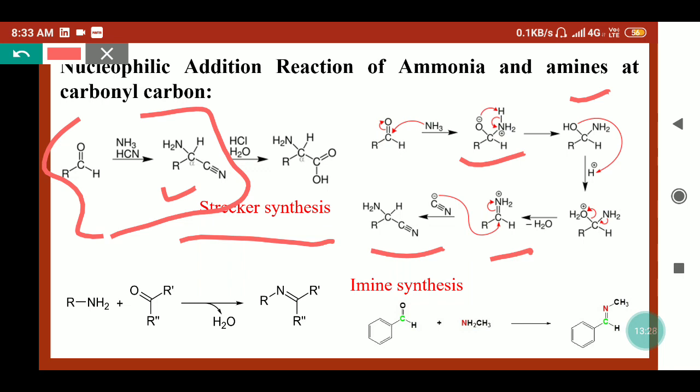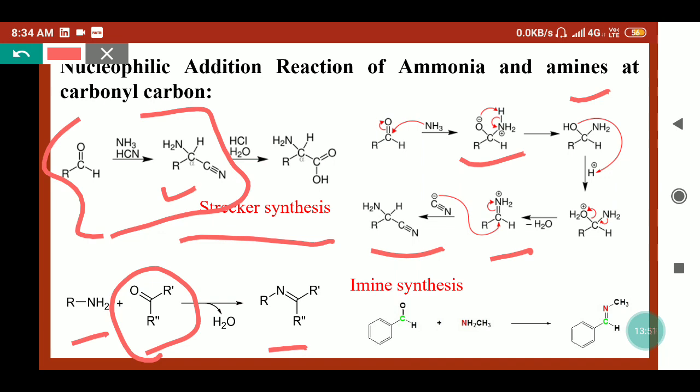So ammonia can react with the aldehyde and can form the iminium ions. Similarly, amines can also react with the aldehyde or ketone. Here we have shown RNH2 reacts with the carbonyl compounds. Then what will happen? Simply water will release and imines will form. The mechanism will be similar. Here the amine will attack the carbonyl compound, so the first adduct will form with O negative here and RNH2 positive here.